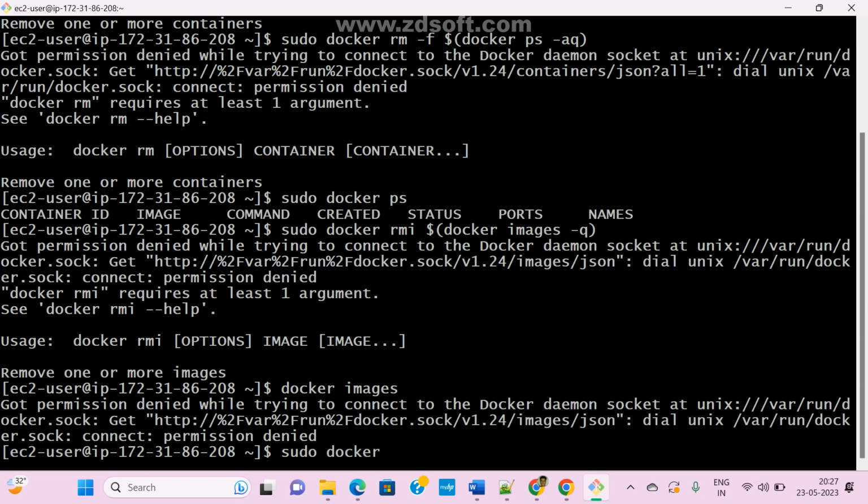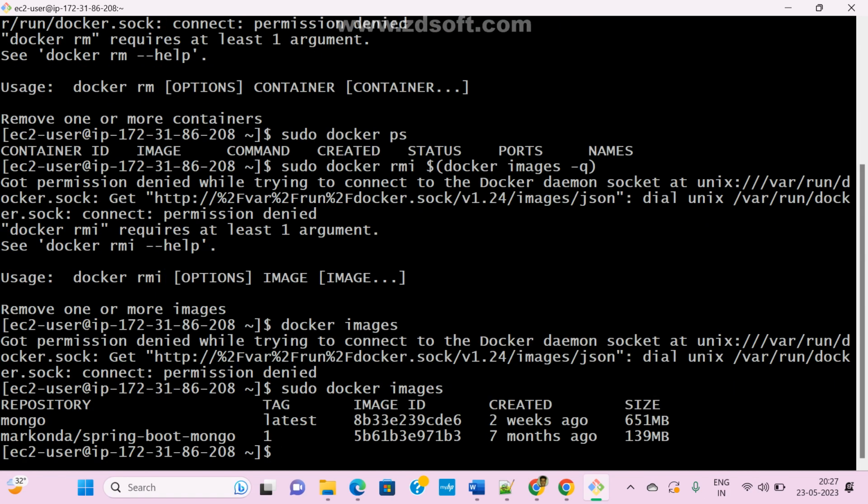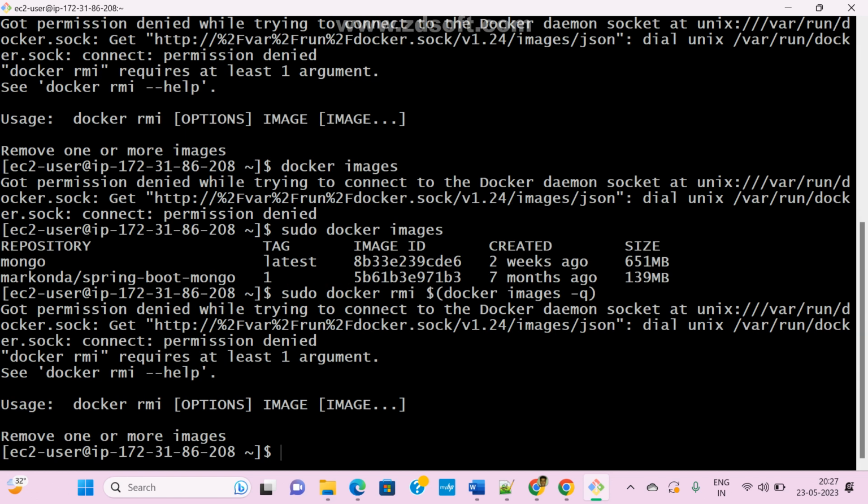So that is the reason sudo is mandatory. Sudo docker rmi $(docker images -q). What is this?